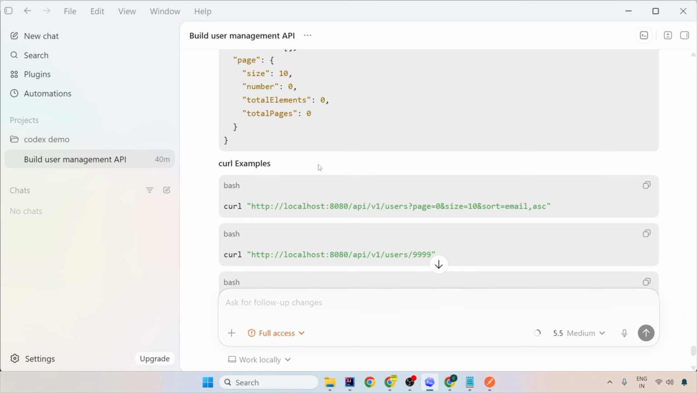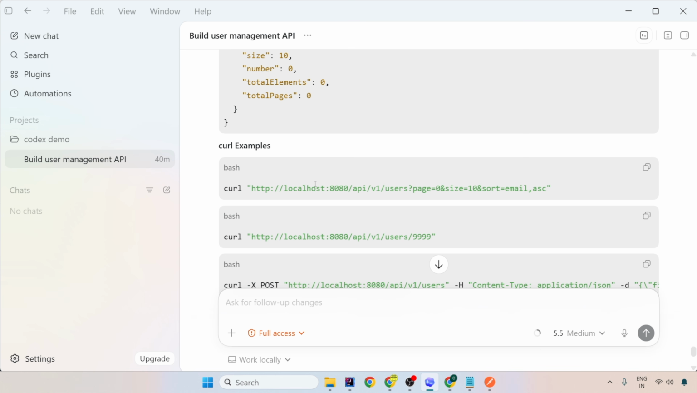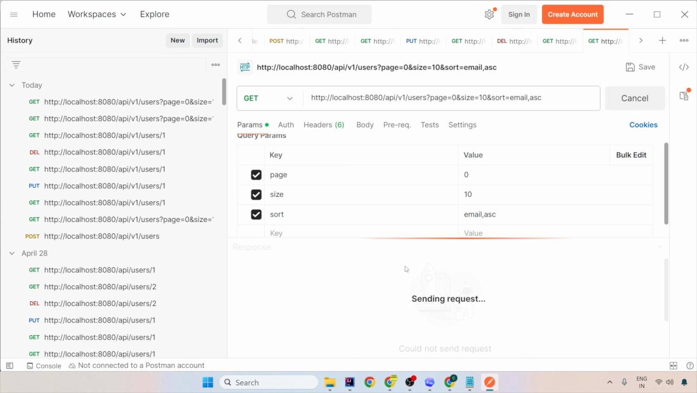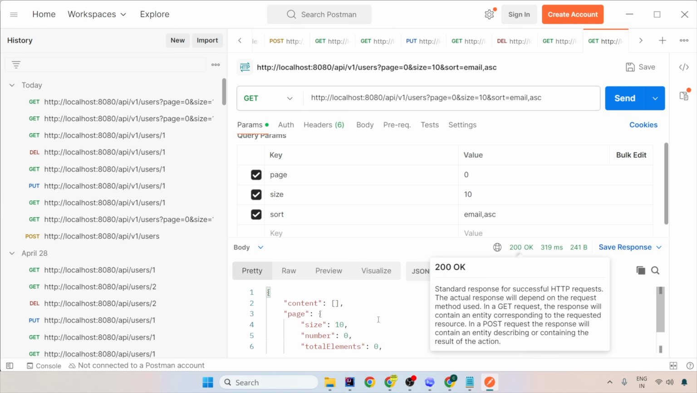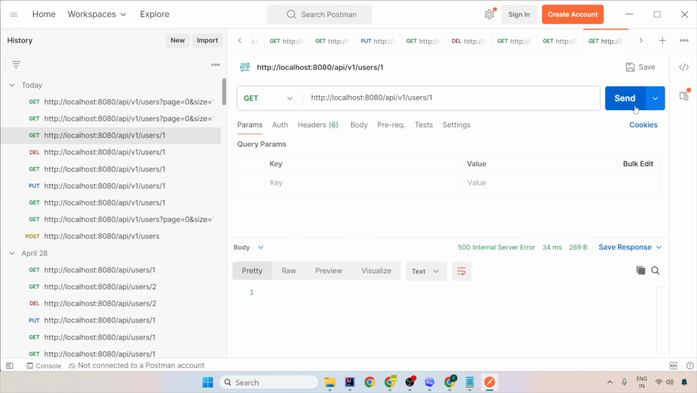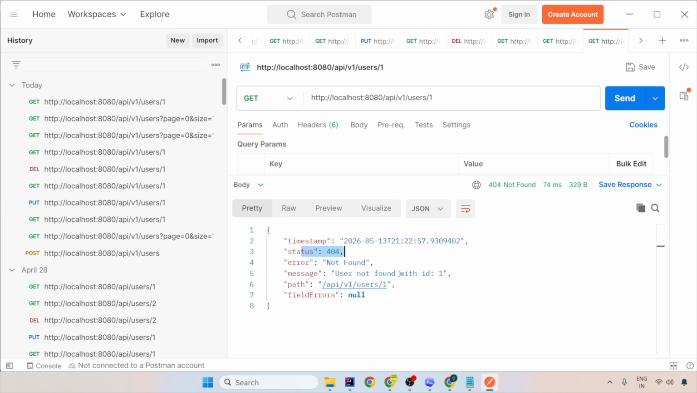Now let's ask for curls. Now it is asking for the V1 users. Let's try that. So I can see 200, okay, and there is no content to it. And pagination stuff was like this. Now if I try to get the first one, if you remember, initially it used to give 500. Now it has done global exception handling and says a good exception is being thrown now. Status is 404. Message: user not found with user ID 1. So this is how beautifully global exception handling is working fine.